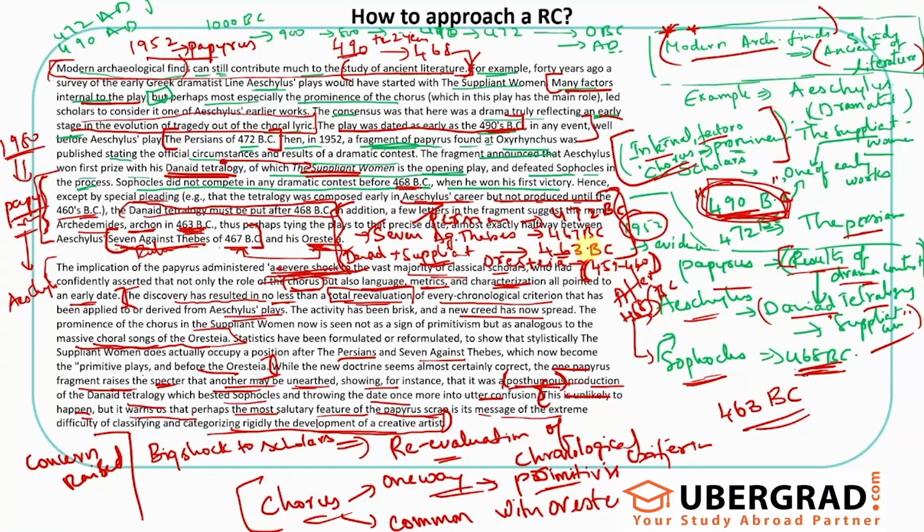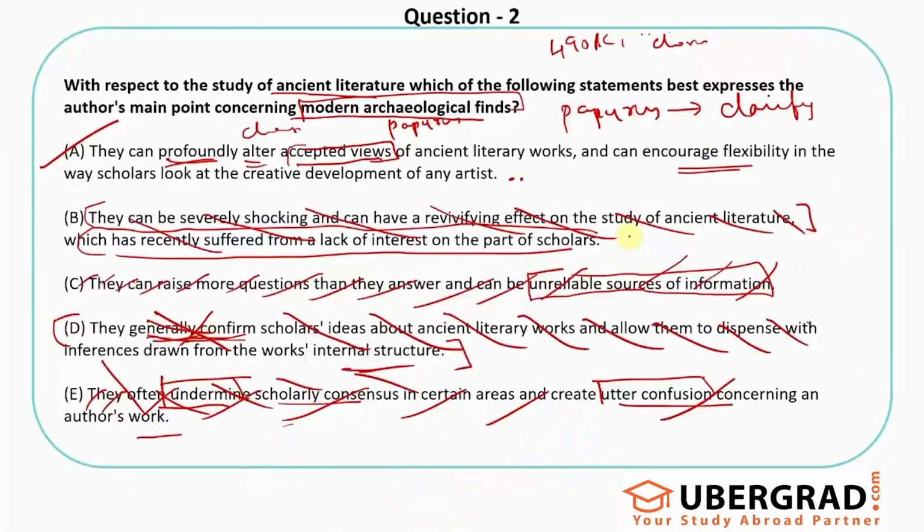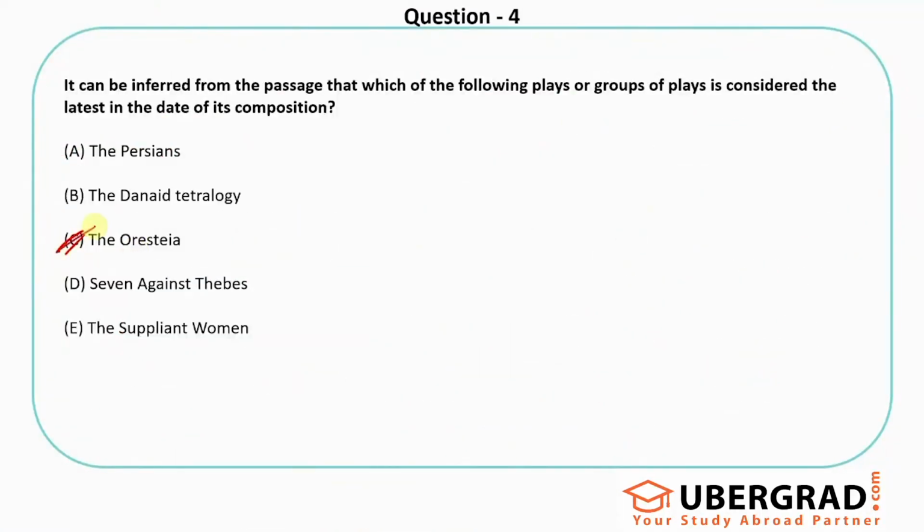So what can I say? The latest is obviously Oresteia, right? Because it's written somewhere in this. Persians was written in 472, 7 against Thebes is 467, the Danaid and Suppliant in 463. The Oresteia is the latest one of the list of the works that we have. So the answer is simply Oresteia for this.